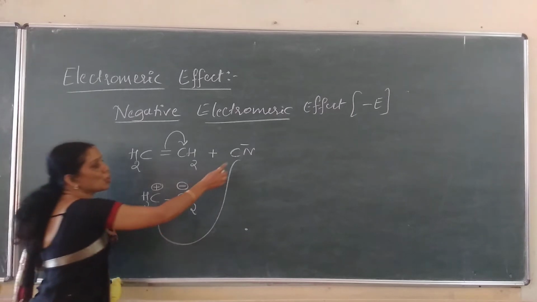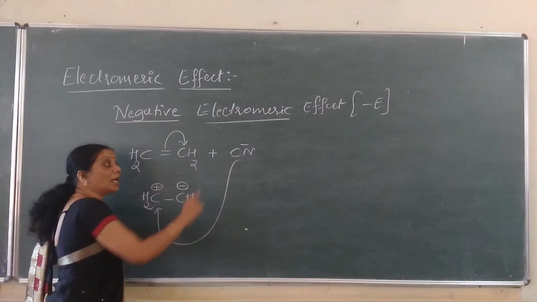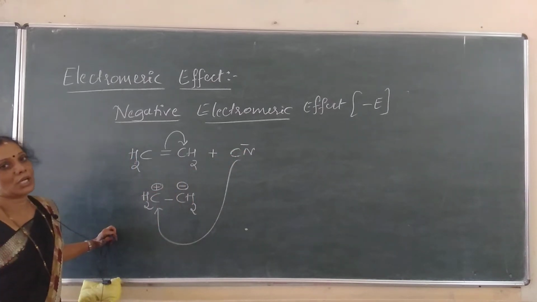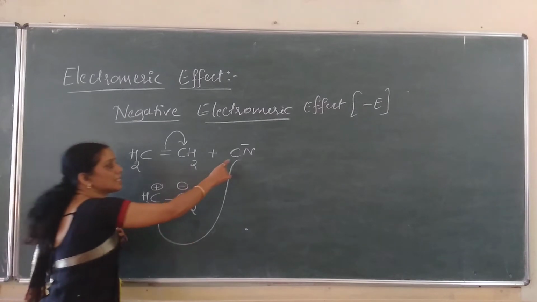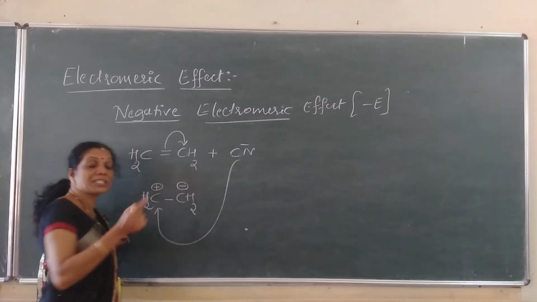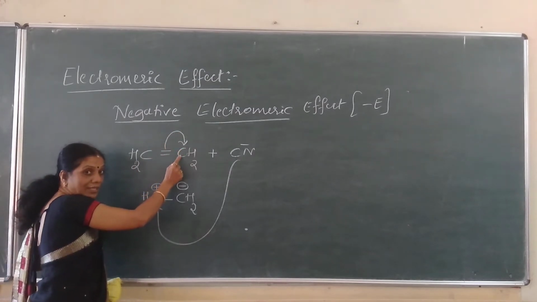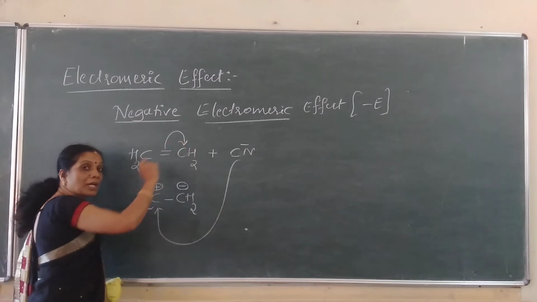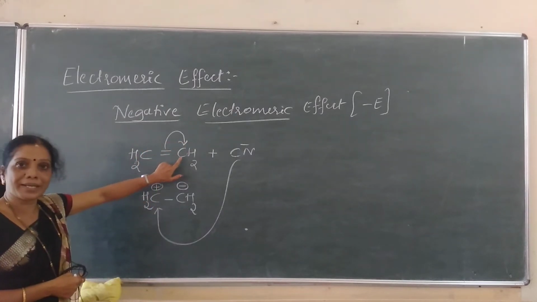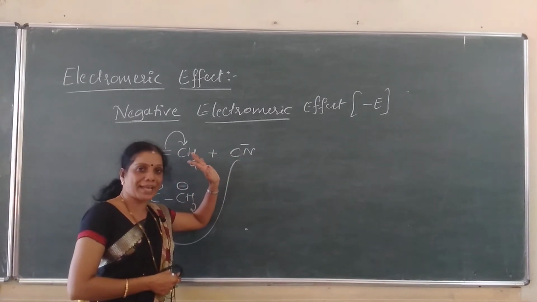Clear, students? Nucleophilic attack takes place means it is always negative electromagnetic effect. Electrophile attacks means always it is a positive electromagnetic effect. Here, since this is an electron rich center, it has to attach to the carbon atom which is electron deficient. Therefore, transfer takes place in such a way that one of the atoms becomes electron rich. To that atom, here it is a carbon atom, this attacking agent does not attach.